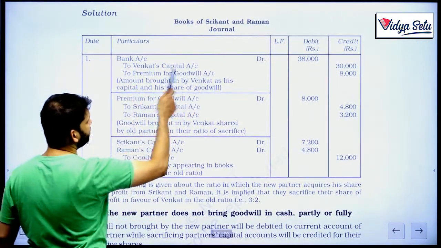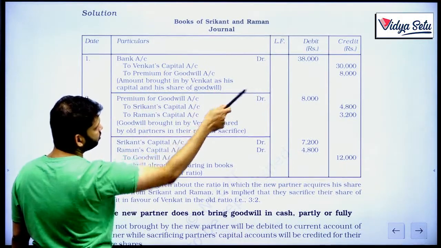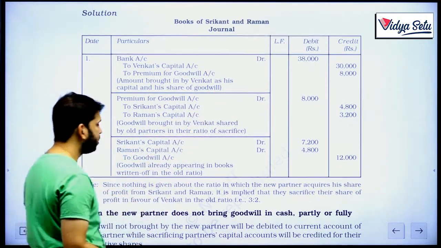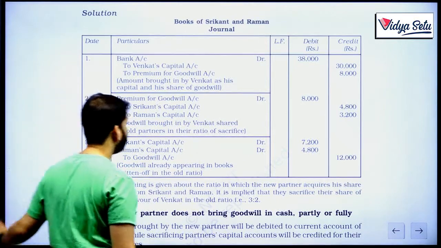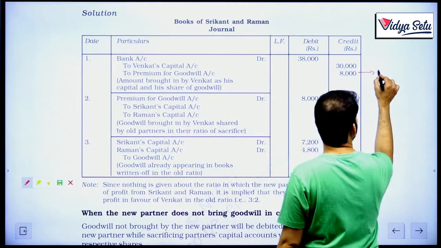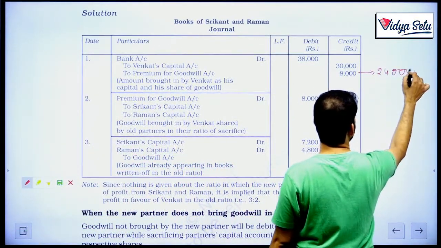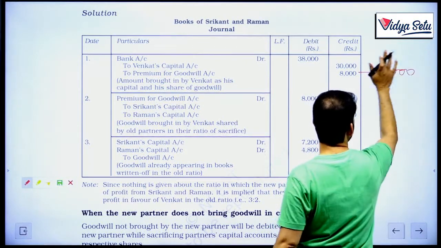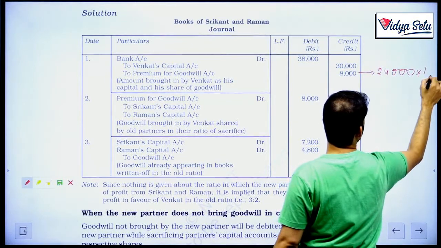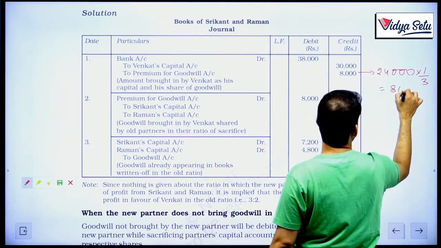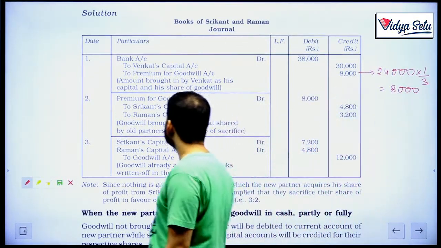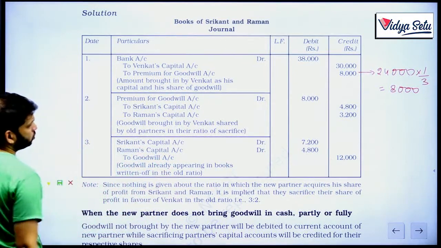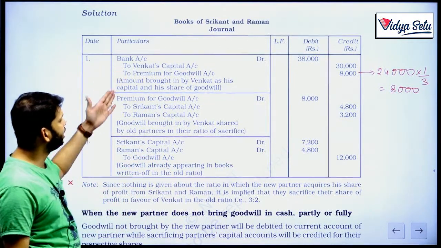So first of all, he is bringing in money. Bank to Venkat's capital and premium for goodwill, 38,000, 30,000 and 8,000. Why 8,000? Because it is his share. How did his share come? 24,000 was the entire firm's goodwill and his share was 1 upon 3, that comes to 8,000. Premium for goodwill account was created, now it will be debited.